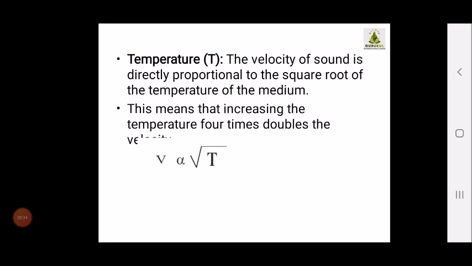Velocity and temperature have some relationship. What is the relationship that we are going to study now? The velocity of sound is directly proportional to the square root of the temperature of the medium. This means that increasing the temperature 4 times doubles the velocity. So velocity is directly proportional to the square root of temperature.